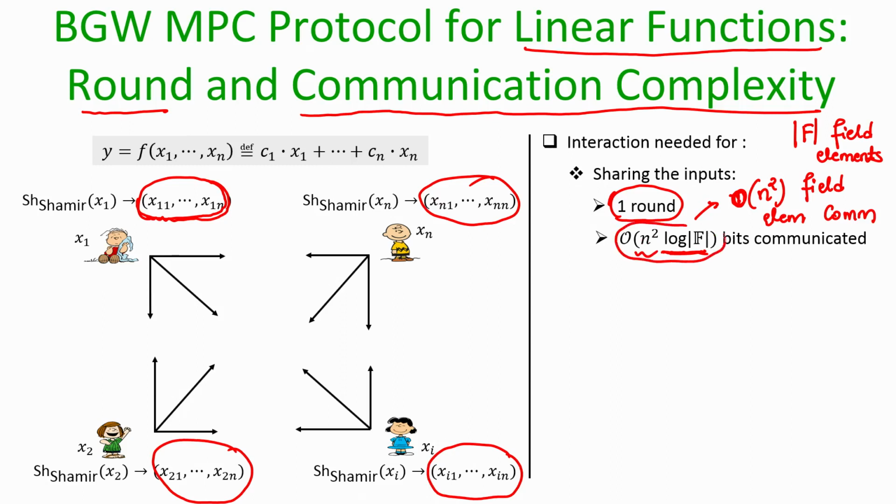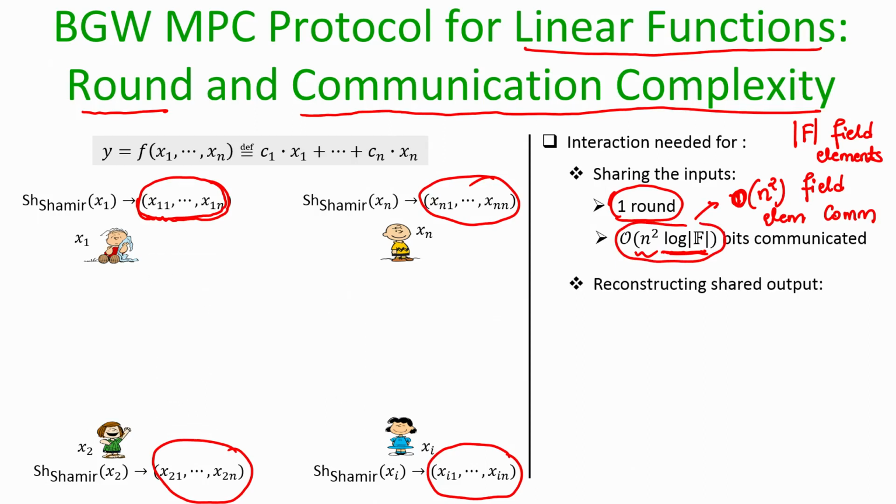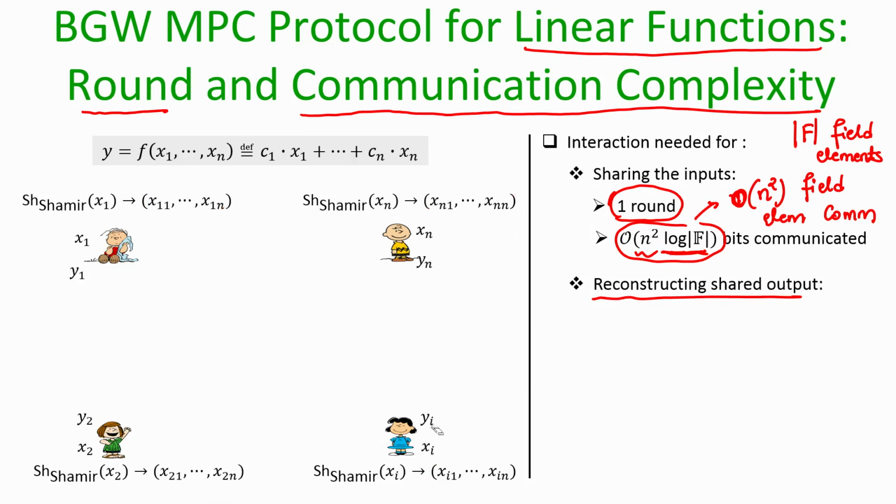Now, where else is the interaction needed in the BGW protocol if the function that needs to be computed is a linear function? Well, the shares of y are computed locally, that does not demand any interaction among the parties. But then to learn the function output, the value y, the shares of y need to be made public. Everyone has to announce the share yi. So, if Pi is the ith party, it has to announce the share yi to every other party.